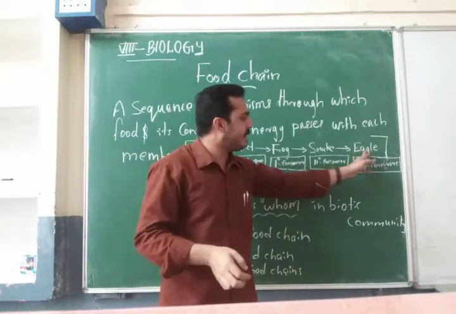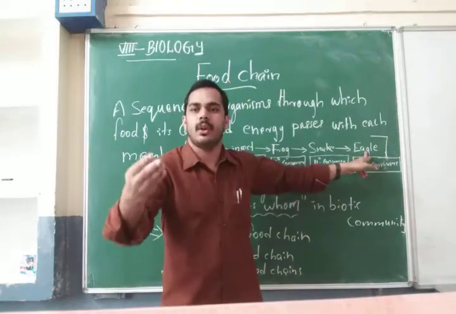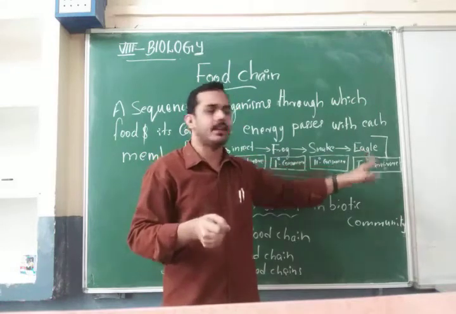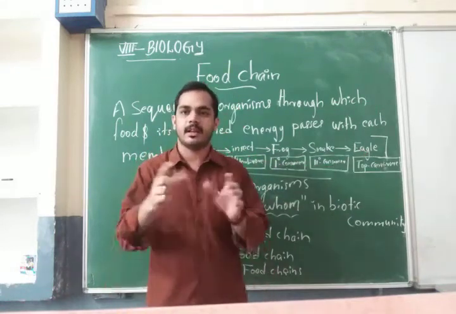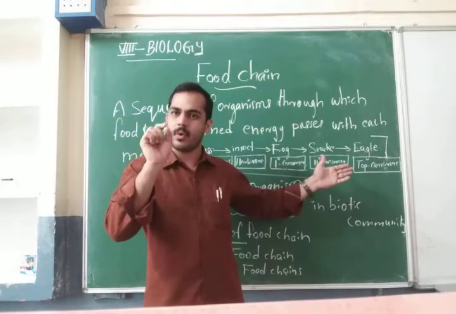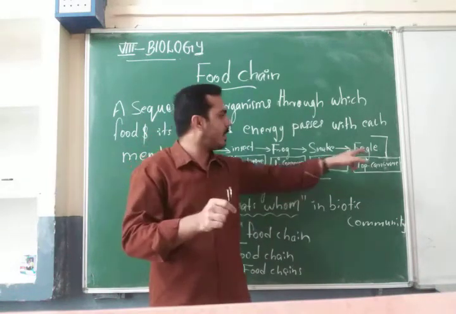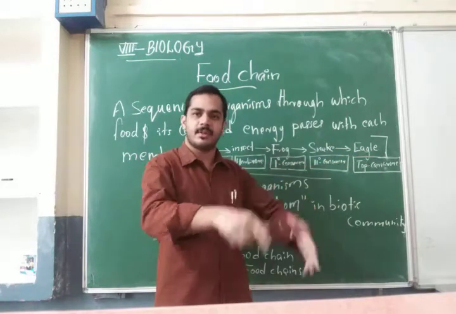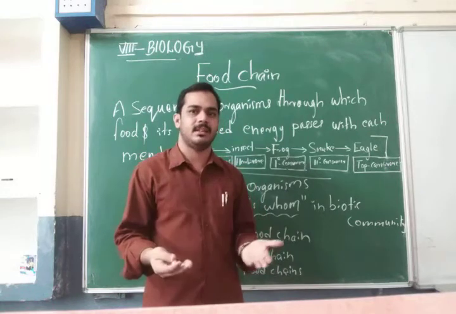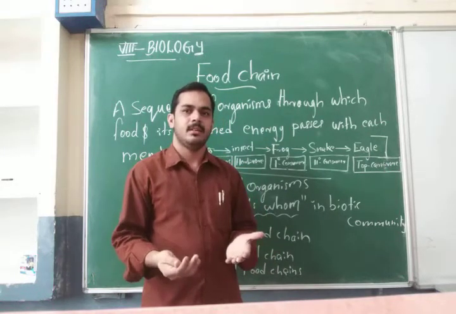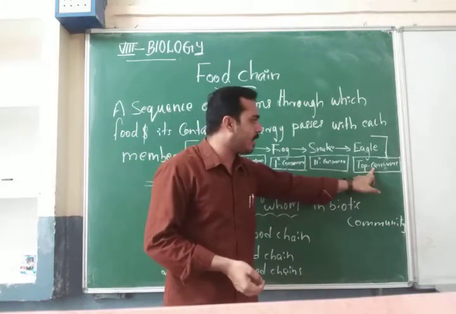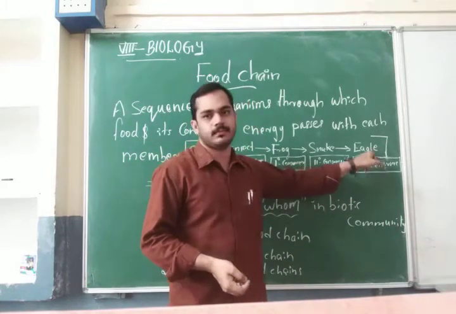Then after this eagle dies, it is going to decompose with the help of decomposers. So one more stage is the decomposers. After death, the microorganisms decompose the eagle and mix it with the soil. So that food and the remaining parts are used by the decomposers, the last stage. So here the top carnivore means the eagle.